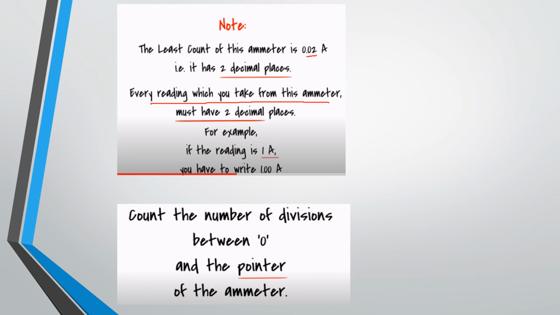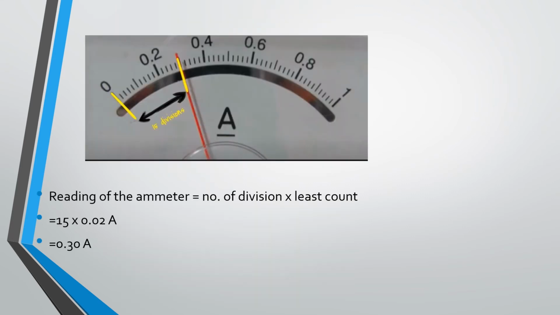So the least count value has two decimal places. As per the least count, we have to write the reading as 0.10, 0.20, like that. Every reading you take from this ammeter must have two decimal places. For example, if the reading is 1 ampere, you have to write 1.00 ampere. Got it? So count the number of divisions from 0 to the pointer of the ammeter. This is how we find the least count.